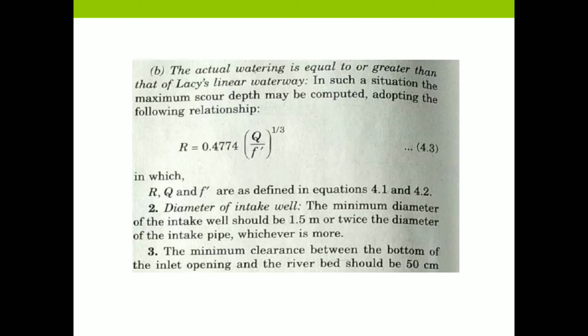Then the diameter of the intake well. The diameter of the intake well should be minimum 1.5 meter or twice the diameter of the intake pipe, whichever is more. Then number 3, the minimum clearance between the bottom of the inlet opening and the river bed should be about 50 centimeter.